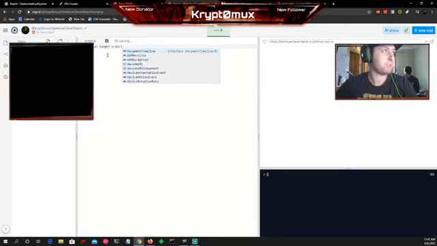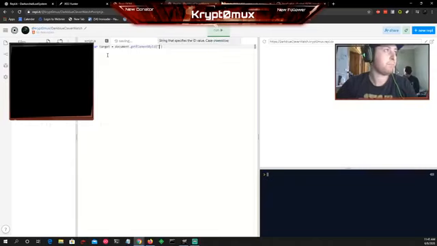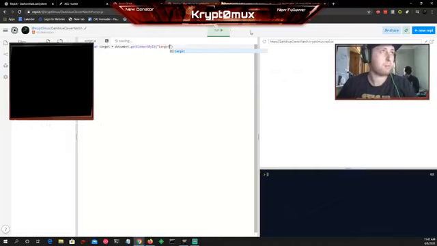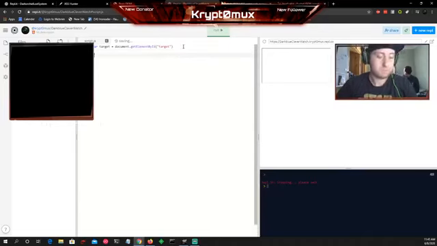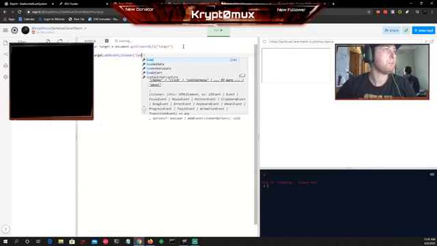Equals document dot getElementById target. Let's see if we actually get this. Let's see if it actually works. Let's see if that works. It gets a yeah, awesome. We want to target dot addEventListener load.